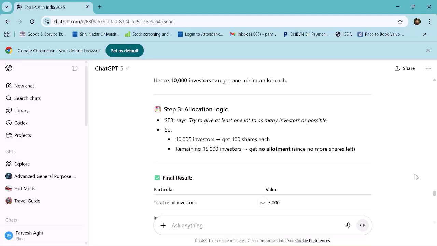SEBI says try to give at least one lot to as many investors as possible. So 10,000 investors get 100 shares each. The remaining 15,000 investors get no allotment since no more shares are left.